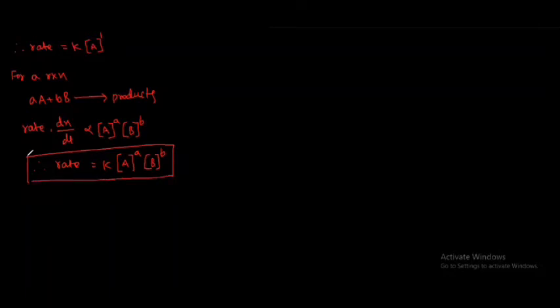Then rate is equal to K into the concentration of A power a, the concentration of B power b. This is the law of mass action for the above reaction.